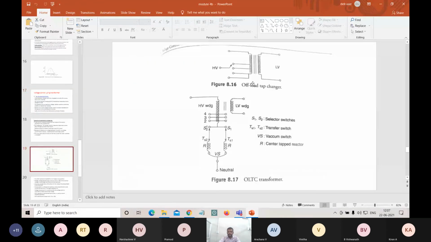This diagram gives you without load, so without considering the load. And this is the equivalent circuit with keeping in load. So this is our HV winding. These are our tappings. So tapping number 1, 2, 3, 4.